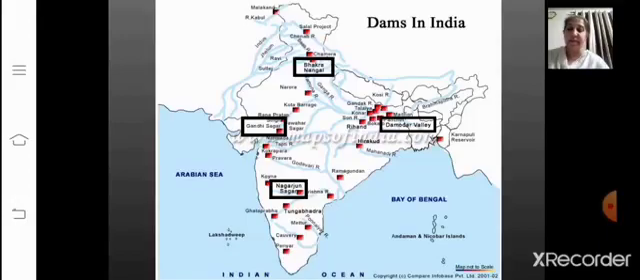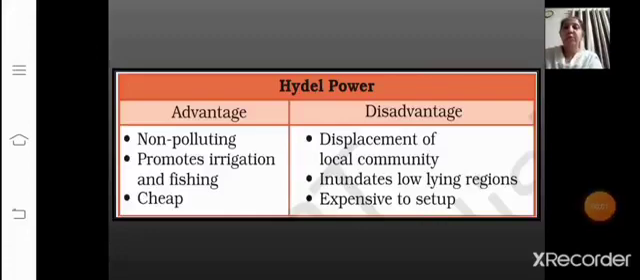Now before completing this, let's go through the advantages and disadvantages of hydropower. Advantages: it's non-polluting, it promotes irrigation and fishing, and it is cheap. Whereas the disadvantages include displacement of local communities, inundation of low-lying regions, and it is expensive to set up. The whole setup is very difficult and very expensive. So these are the disadvantages of hydropower.